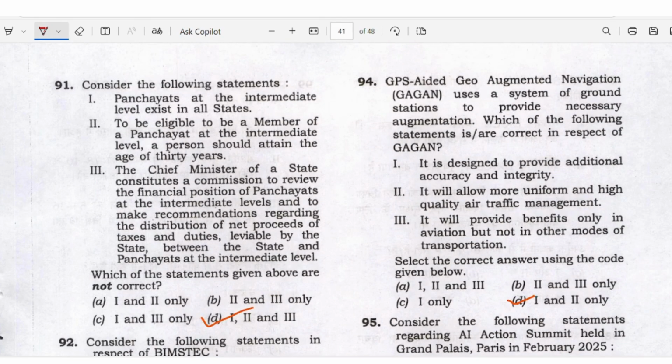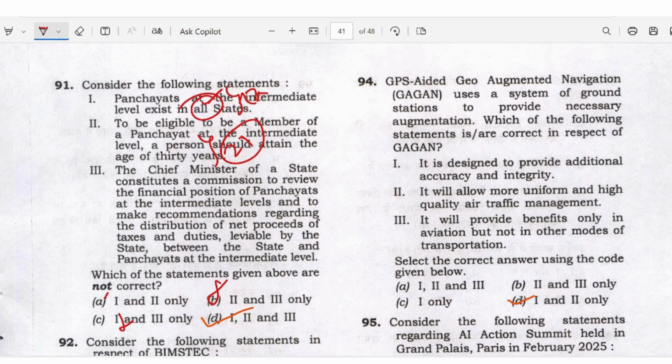Panchayat at the intermediate level exists in all the states. It is not in all the states. On the basis of that knowledge, we can take the extreme statement, right? So you can eliminate option B. To be eligible to be a member of the panchayat at the intermediate level, a person should attain the age of 30 years. It's also wrong, right? It is 21 years. So here we get option A and option D.